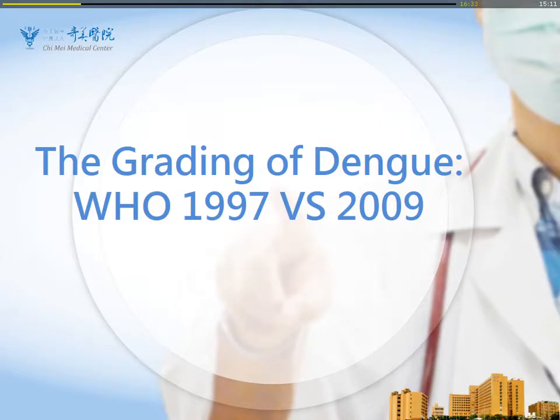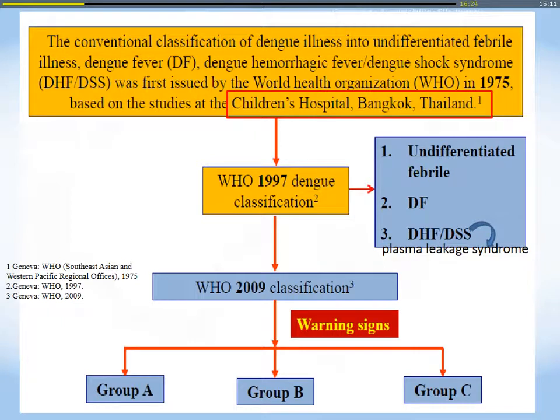So the grading of dengue ranges from WHO 1997 to 2009. Why change? Because in the past, the WHO definition of 1997 was based on experience from about 40 or 50 years ago with children in Bangkok, Thailand. They defined the disease as undifferentiated fever or dengue fever, or those caused by plasma leakage syndrome like dengue hemorrhagic fever or dengue shock syndrome. But now we classify by the 2009 definition based on warning signs, into group A, B, C.